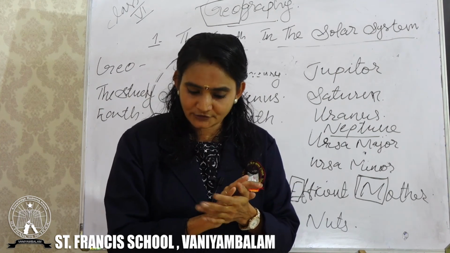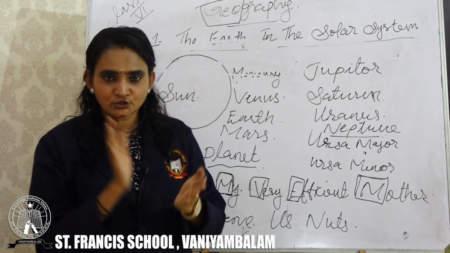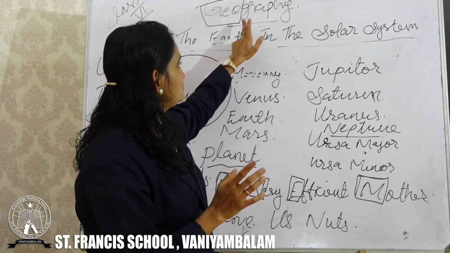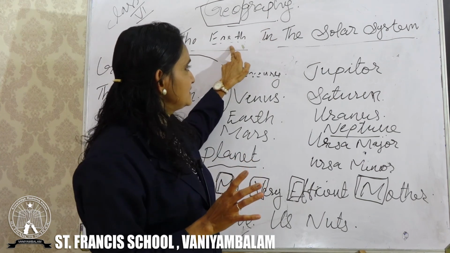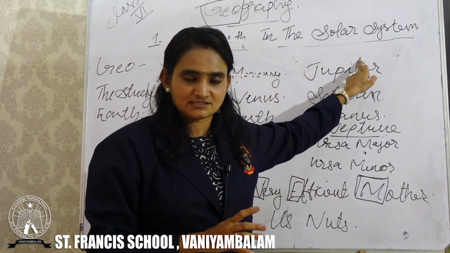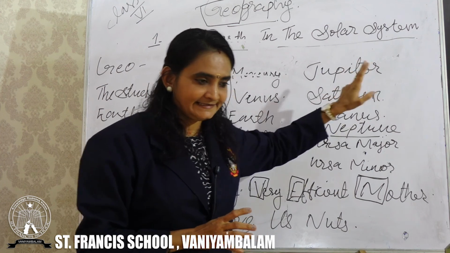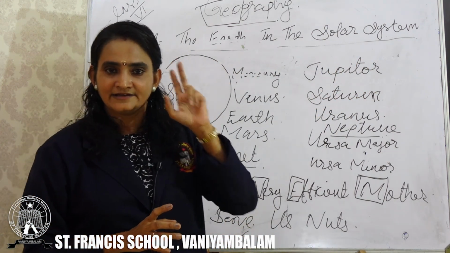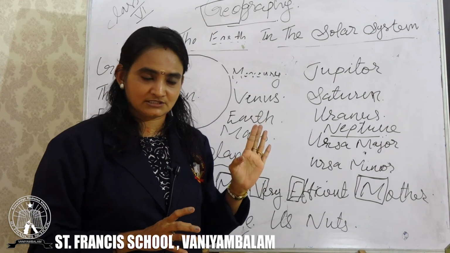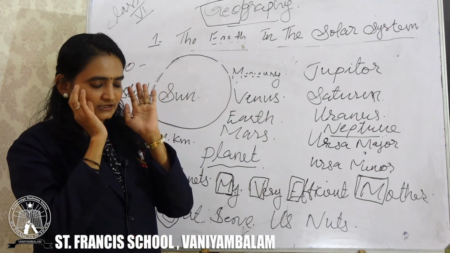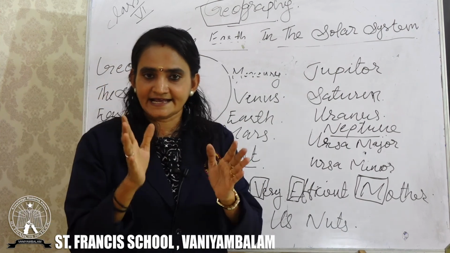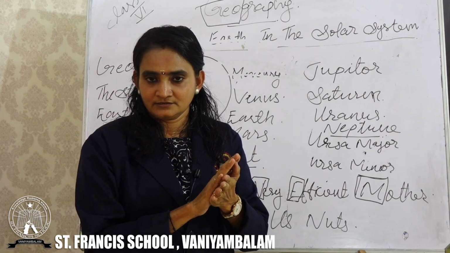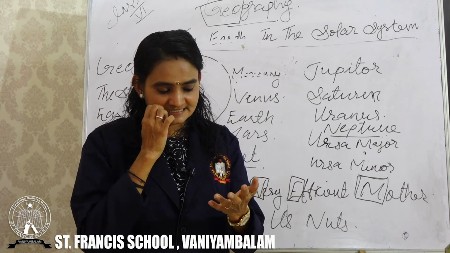Clear? So what you have to do? You have to take a new notebook and write down, it's your class 6 geography, and write down very neatly the first chapter name, the Earth in the solar system. Clear? Then you have to write the report of your observation, tonight's report of your observation. Whatever you are seeing in the night, you have to write in your observation report. Clear? So that's it for today.